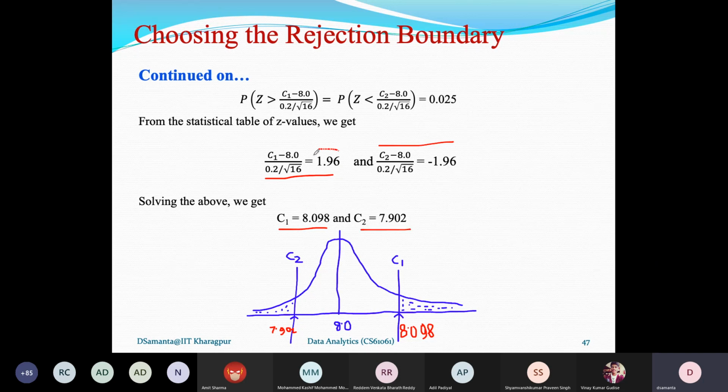Now here again you see this is the positive sign because it is on the right side, and this is the negative side because in the Z distribution mu is at 0. So this value is on the negative side, so a negative value is taken there.